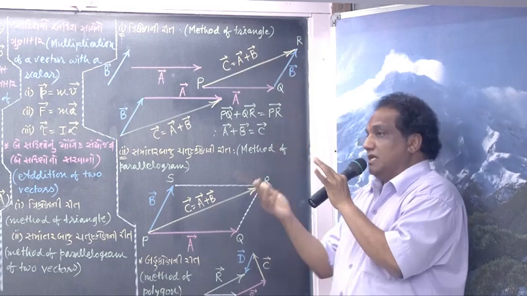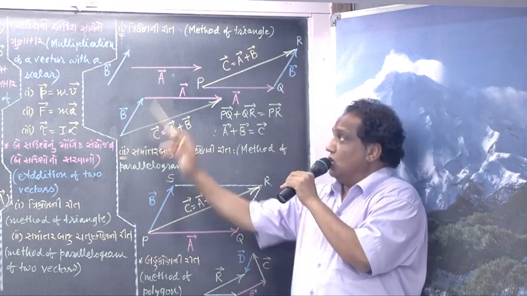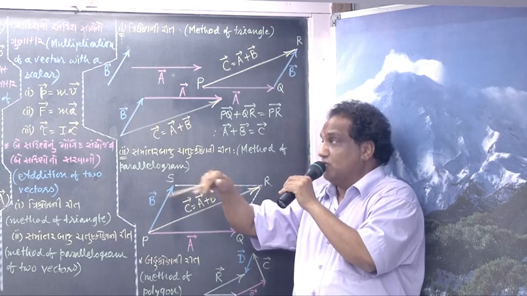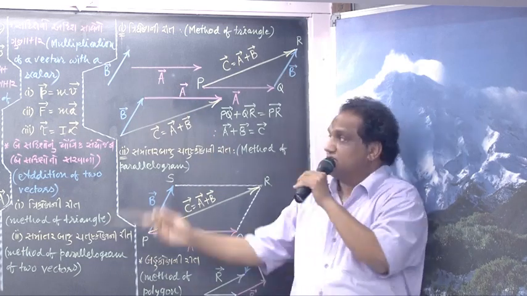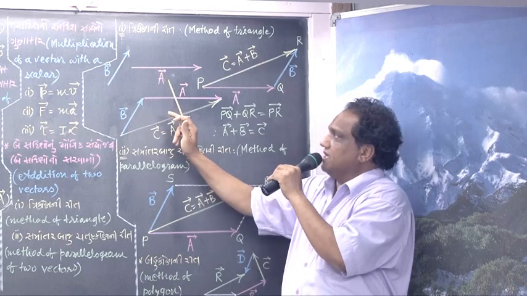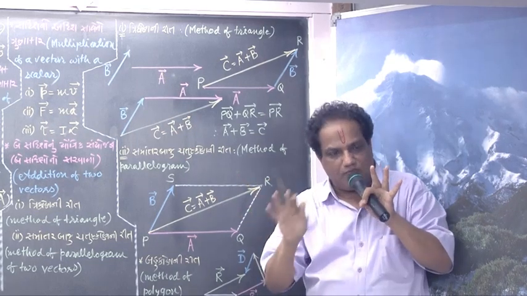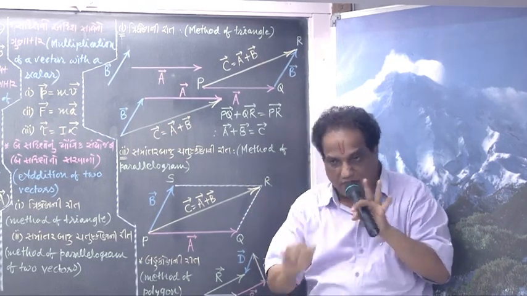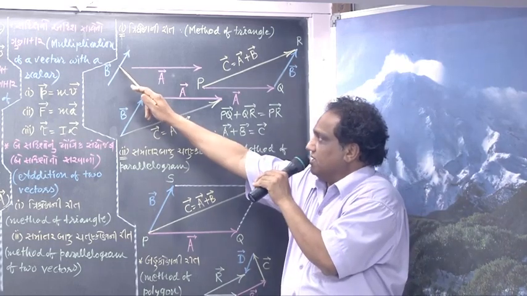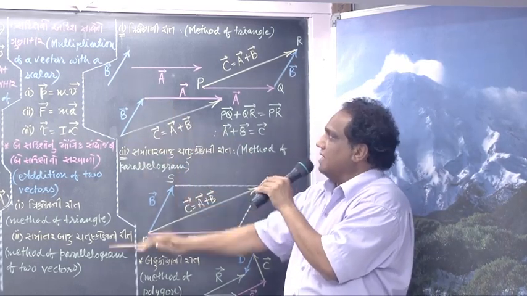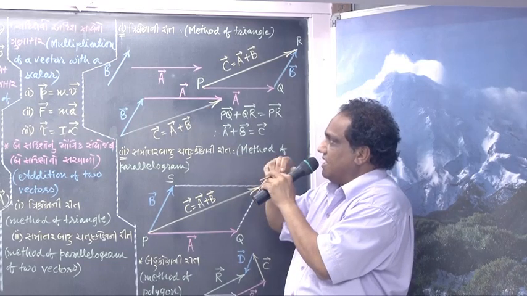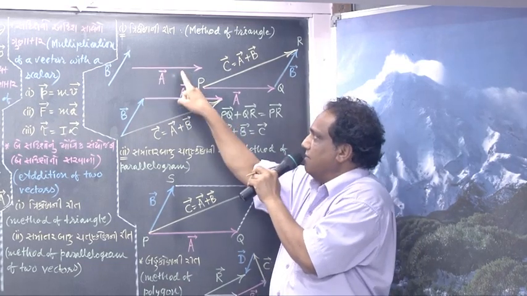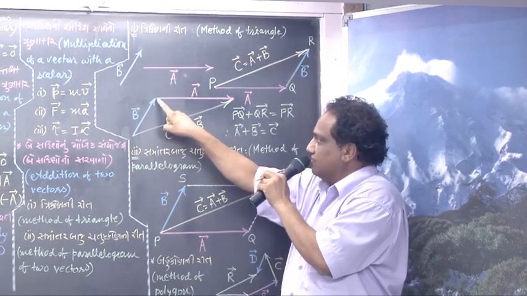Fine. Now suppose somebody wants to add not B with A, but A with B. So he is taking this as the first vector and this as the second vector. No problem, the ultimate result will remain the same. I am showing you how. This vector I just show here, and this vector I bring here and place on this head this way.